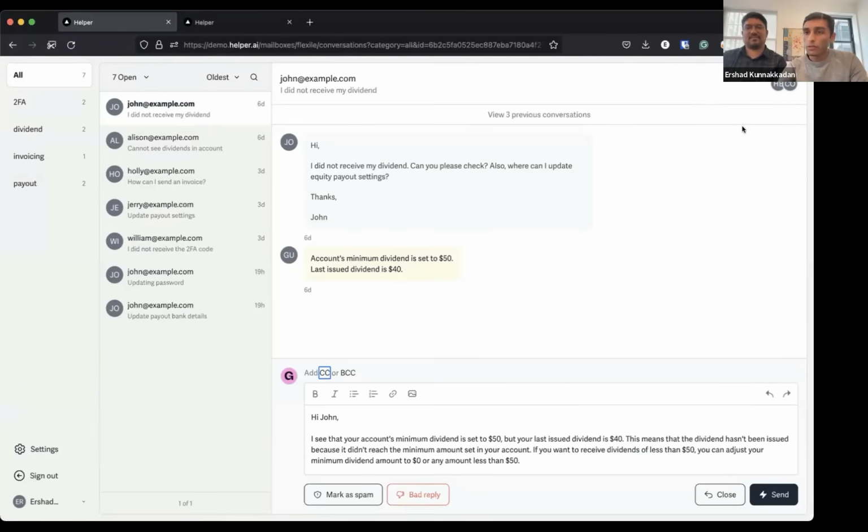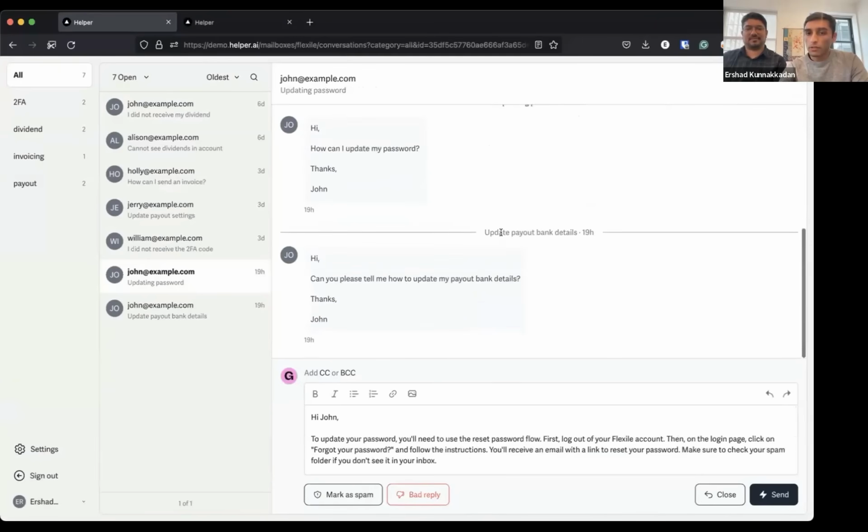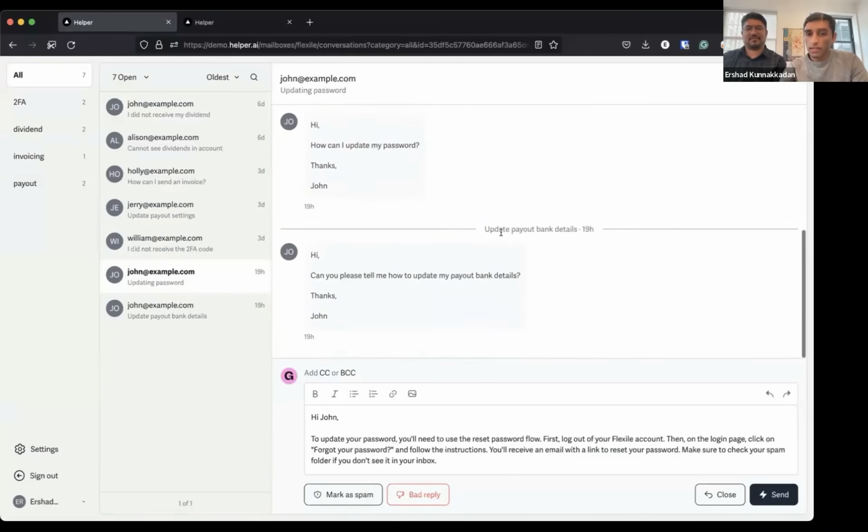So let me move so that you can see there are a few other people who are also looking at this ticket currently, like Helen and Connor are on here. And you can see the previous conversations from this person. So this person has submitted a few other support tickets in the past. And so you can open some of those. And if you want to see all of them at the same time, you can do that and look at all of them in context.